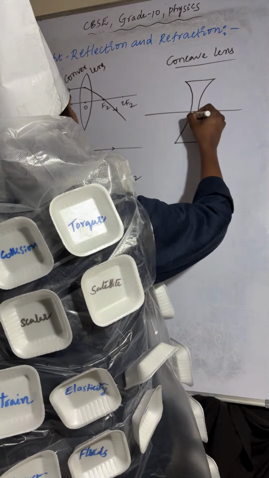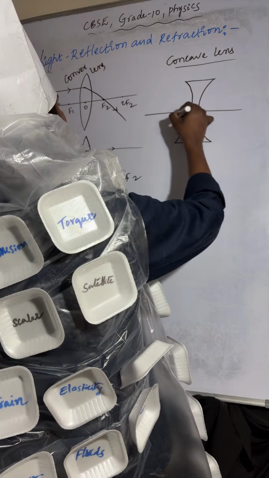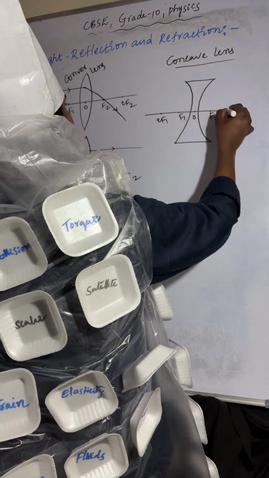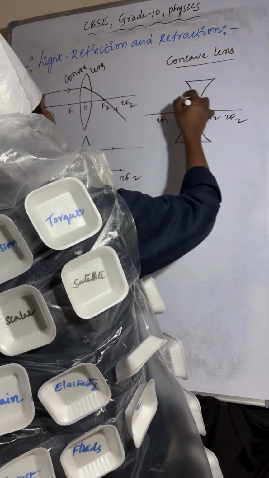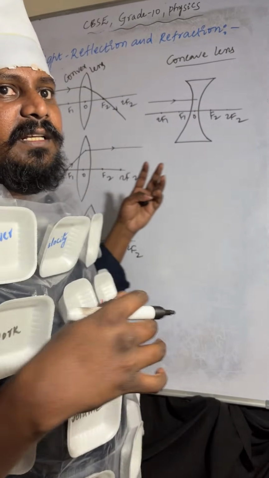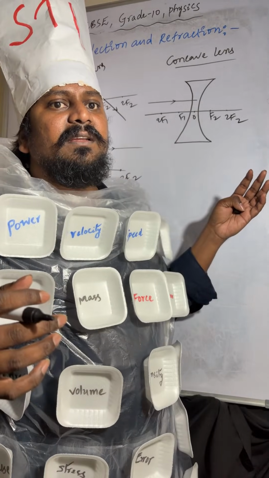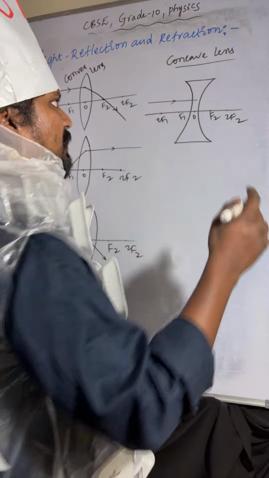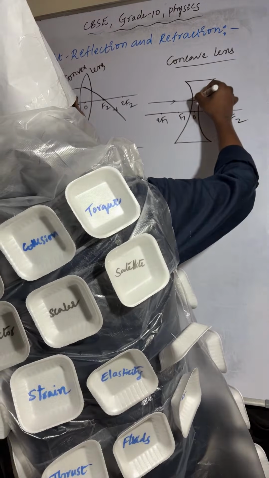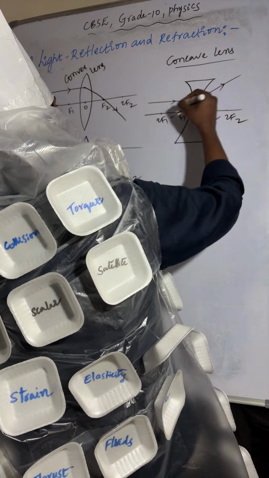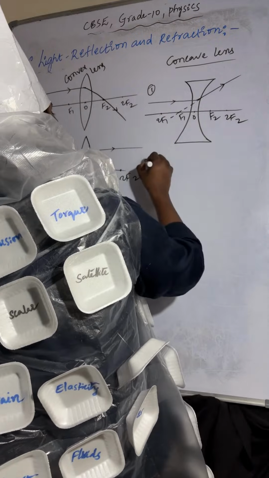So optic center, F1, 2F1, F2, 2F2. The light ray is coming parallel to the principal axis. After refraction, it moves. Okay, so you can see, and coming to the second one,